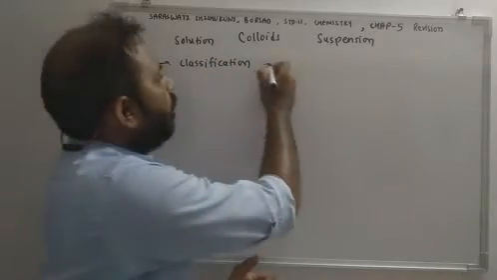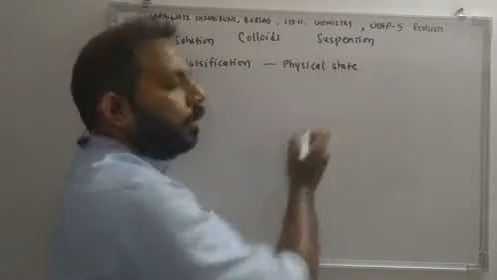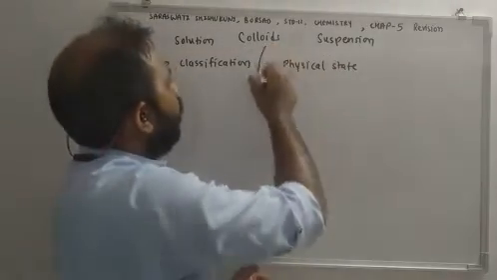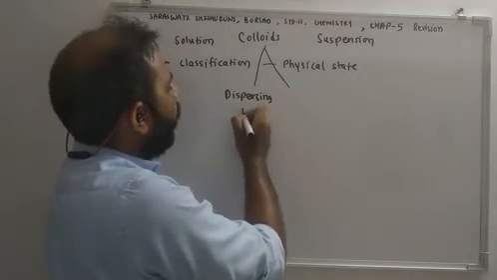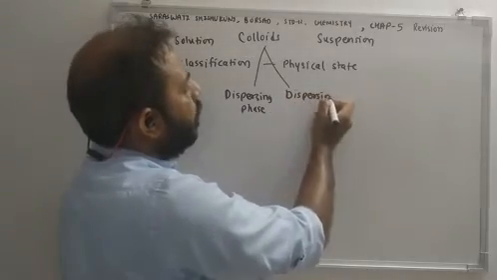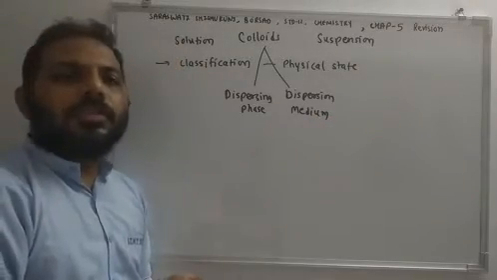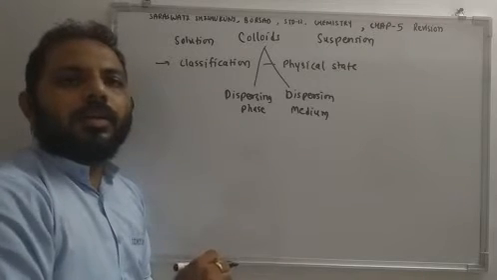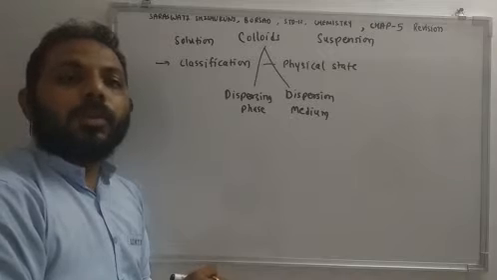First classification is based on physical state. So colloids is made up of two things: dispersing phase and dispersion medium. Dispersing phase and dispersion medium. So based on physical state of dispersing phase and dispersion medium, colloids are classified solid, liquid and gases. That kind of question is important for 1 mark.